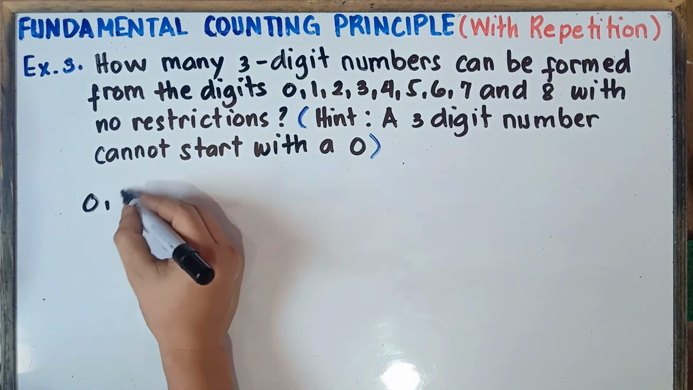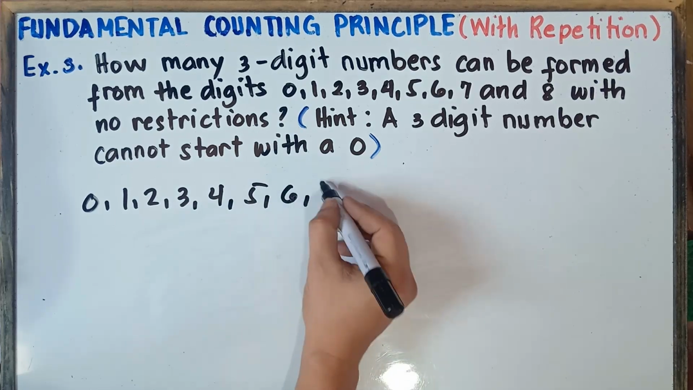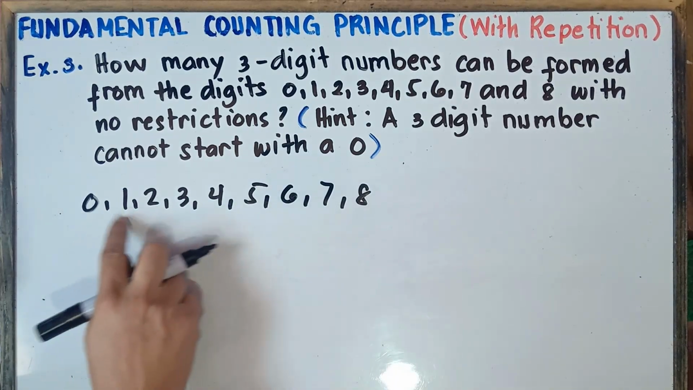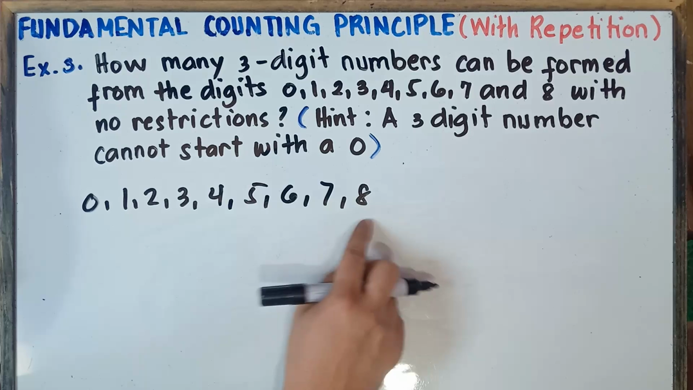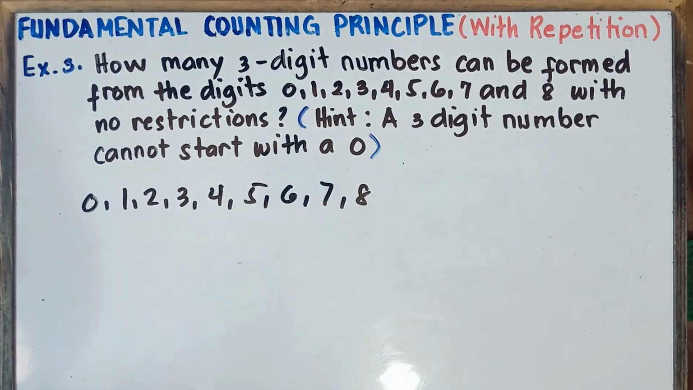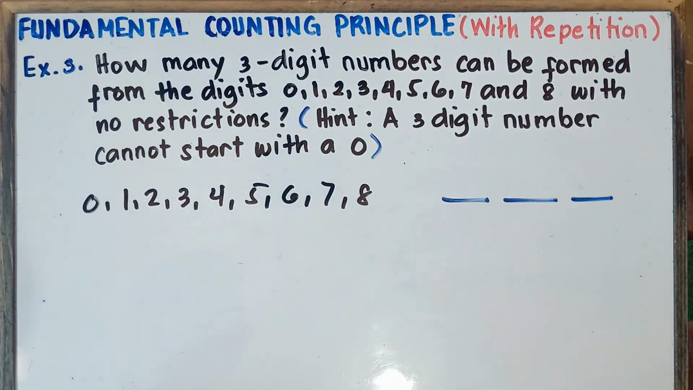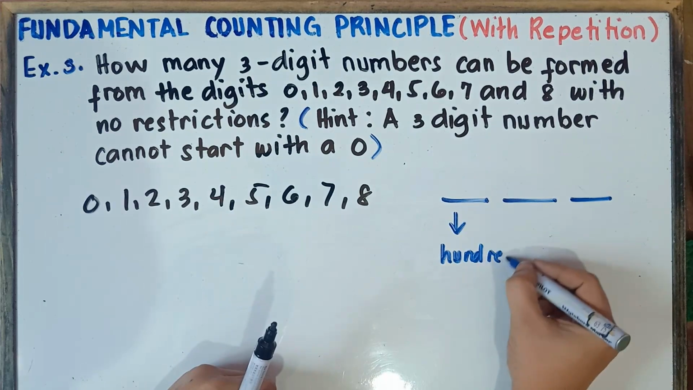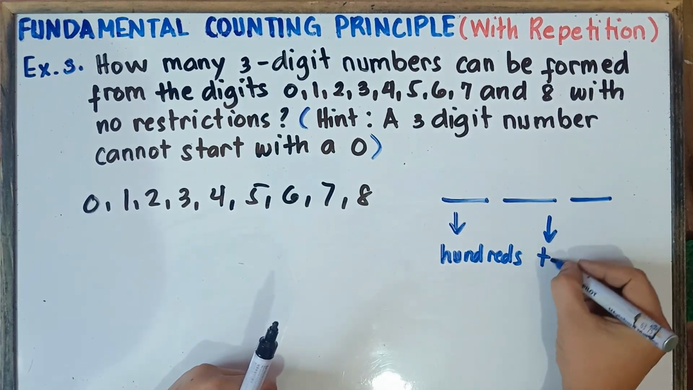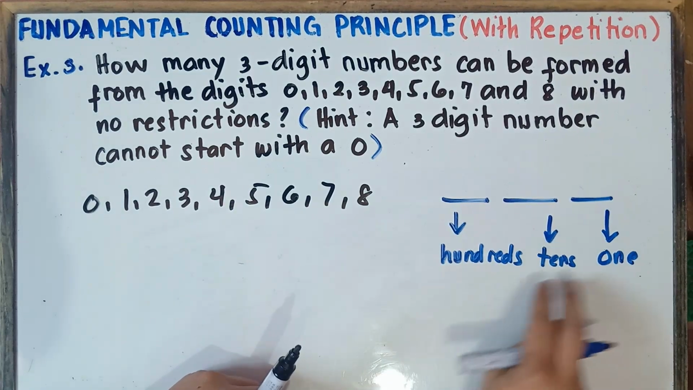Alright, so we are selecting a 3-digit number out of these given digits: 0, 1, 2, 3, 4, 5, 6, 7, and 8. How many numbers? 1, 2, 3, 4, 5, 6, 7, 8, 9. So we have 9 numbers, and we are selecting 3-digit numbers. Once again, we need to have the place value, which is very important, class. You start with hundreds, then tens, and then ones.